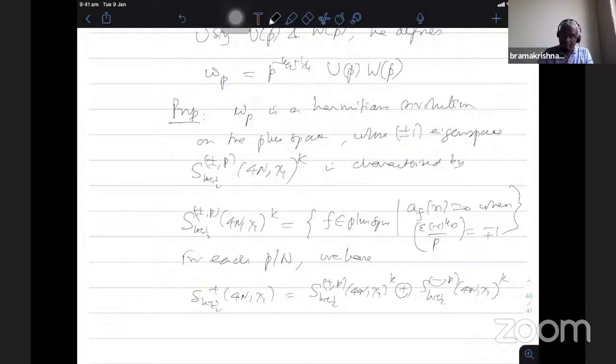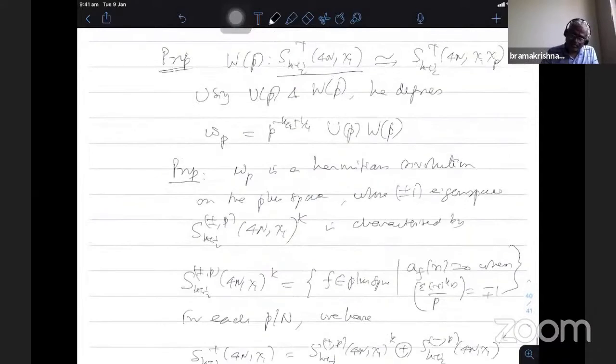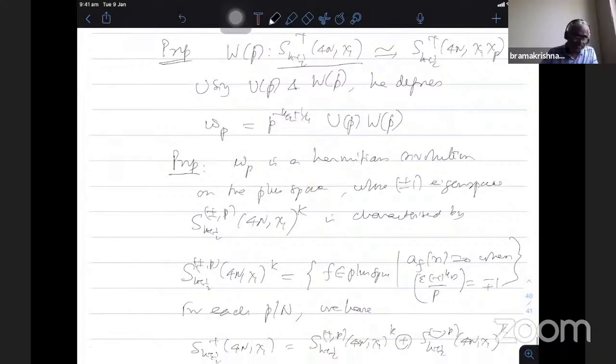Therefore, if I take the direct sum, you get back the full space. So, proof of Proposition 1: W_p preserves the plus space structure. That is what remains. Normally one can prove that, but here the special case is that you are restricting the W operator to the plus space, and it says that it preserves the space.